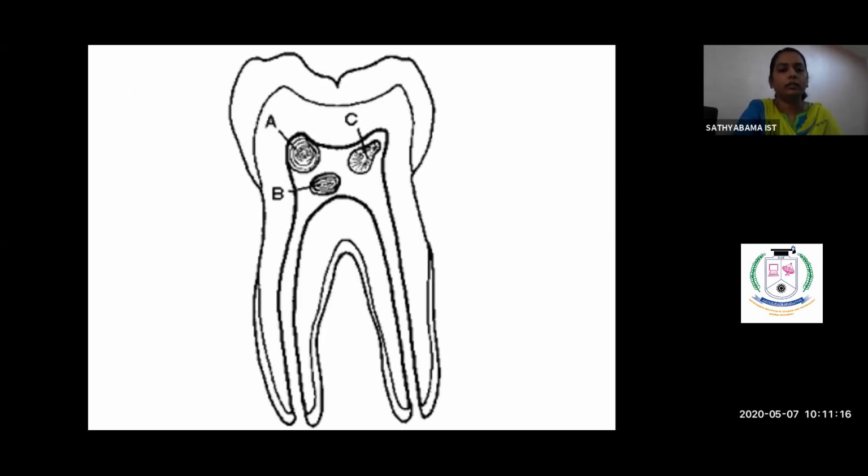This image shows a free denticle, this is the attached denticle, and this is again a free denticle. This denticle or pulp stone shows a concentric ring. This also shows concentric rings. This does not have any typical tubular structure. Here you could see fine radiating lines. They are similar to the dentinal tubules. So this is a true and free denticle. This is a false free denticle. This is a false attached denticle.